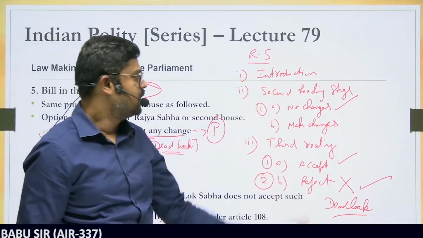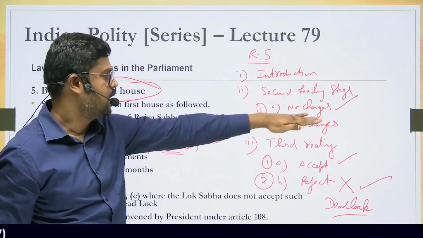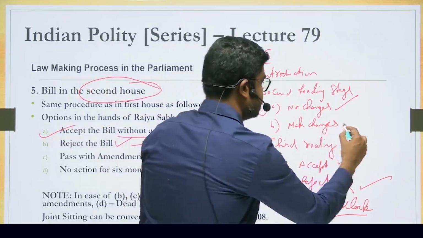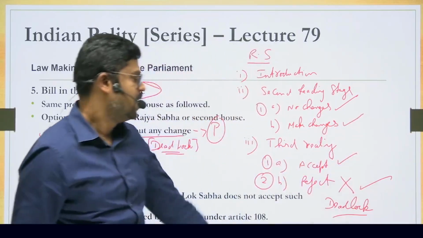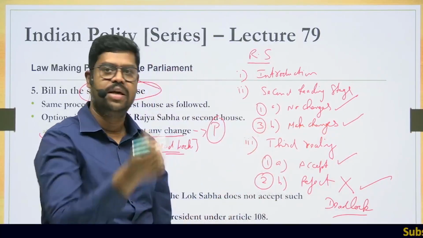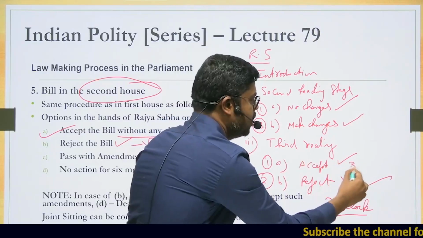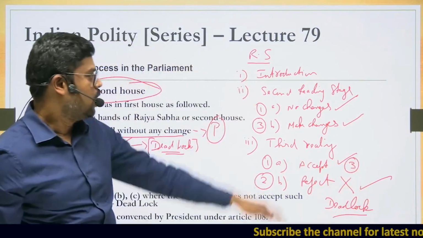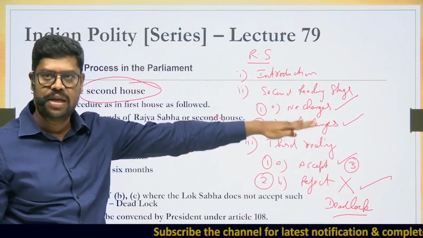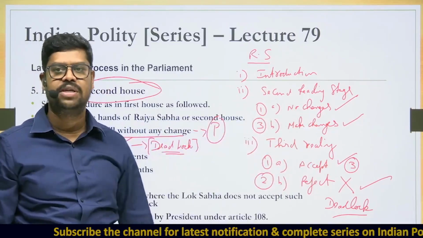Now the third option is that the bill is introduced in the Rajya Sabha, it comes to the second reading stage. In the second reading stage, they make changes, and whatever changes they made are accepted at the third reading stage in the Rajya Sabha. So in this case, the bill is introduced in the Rajya Sabha, there is an amendment to the bill in the second reading stage, and the amended version of the bill is accepted.